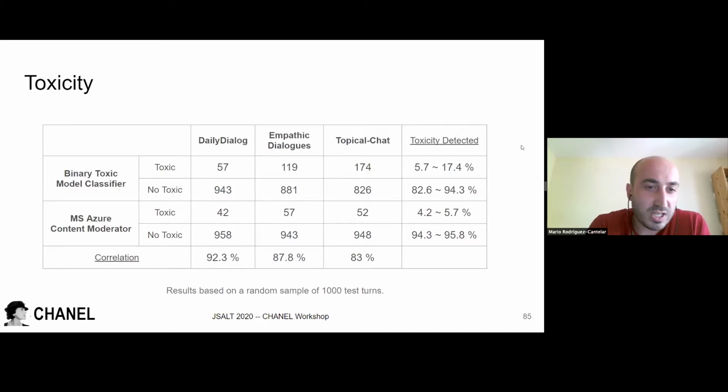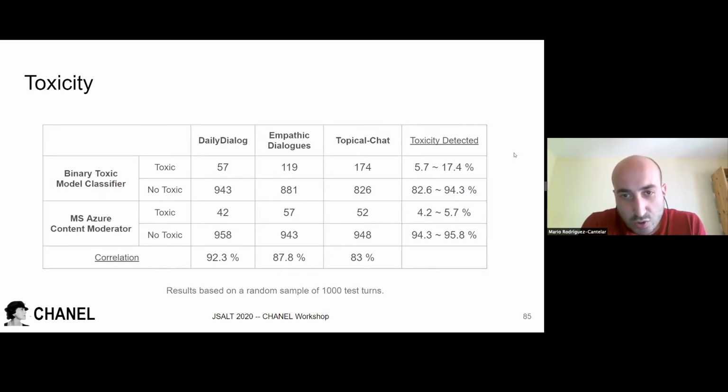So we use this model and compare it with a classifier that we have trained over more than 1 million utterances labeled with toxicity in a balanced way. We extracted random samples of 1,000 test terms from the Daily Dialogue, Empathetic Dialogues, and Topical Chat datasets, and we ran the Microsoft Azure Content Moderator and the classifier over these examples. We can see in the last line that the correlation of the results of these two models is over 80%, so it's a good result; both classified in a very good way.